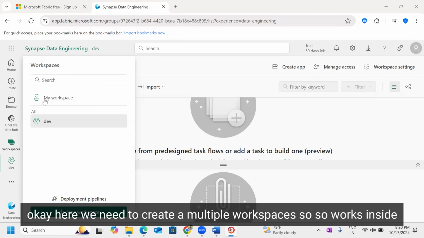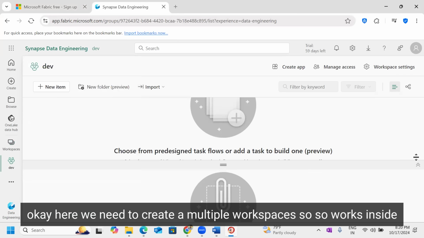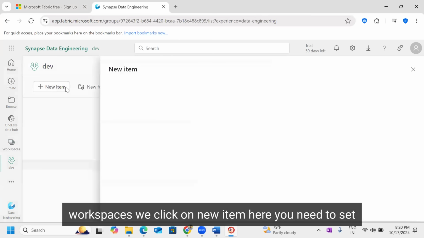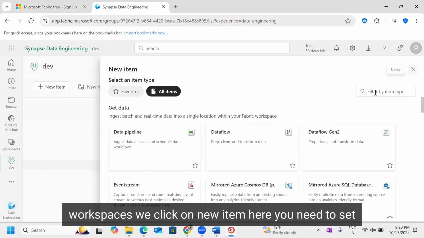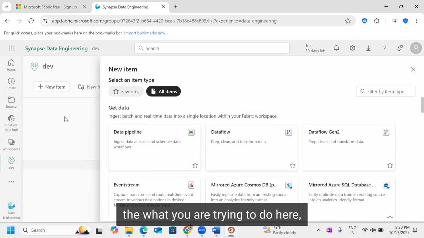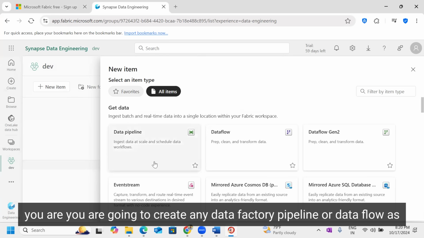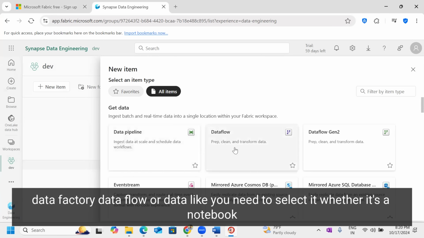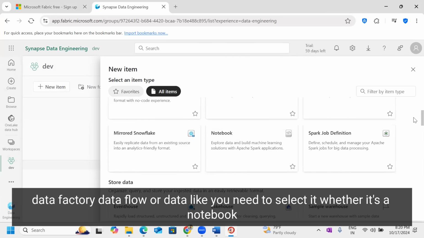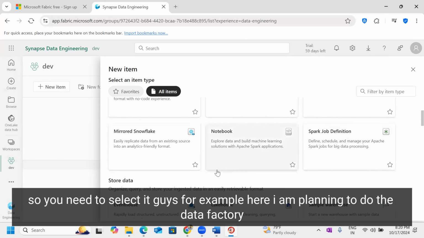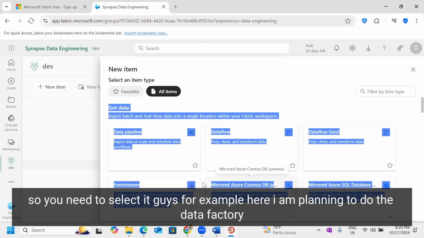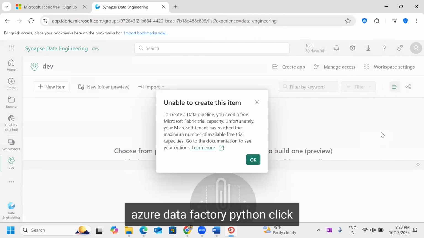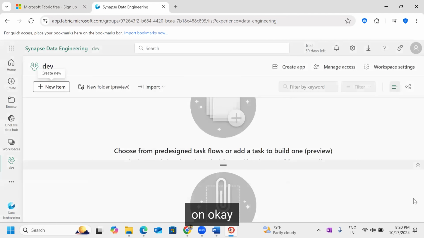Okay, here we need to create multiple workspaces. So inside workspaces, we click on new item. Here you need to select what you are trying to do. You are going to create a data factory pipeline or a data flow, Azure Data Factory data flow, or Azure Data Lake. You need to select it, whether it's a notebook. So you need to select it, guys. For example, here I'm planning to do the Azure Data Factory pipeline. Click on OK.